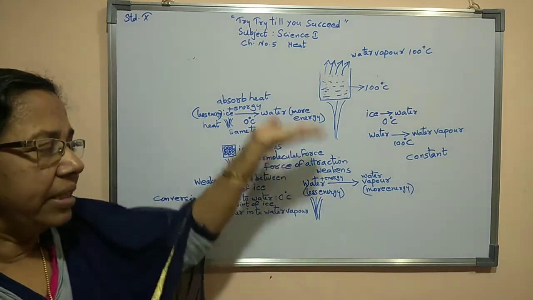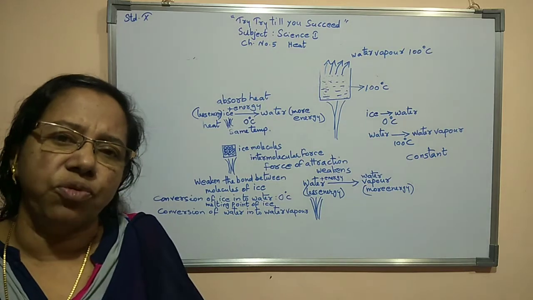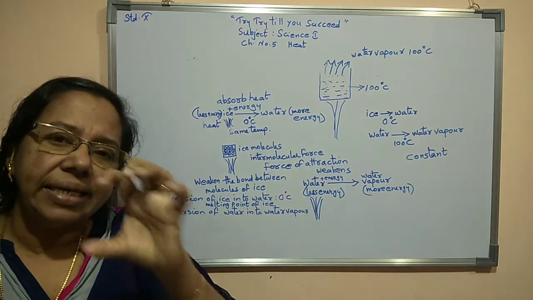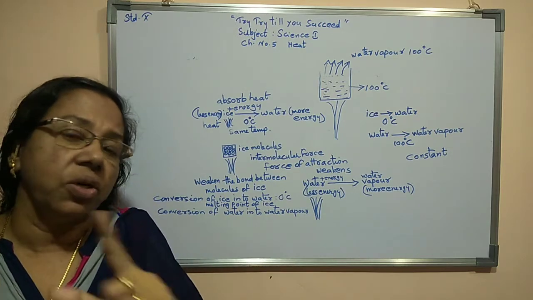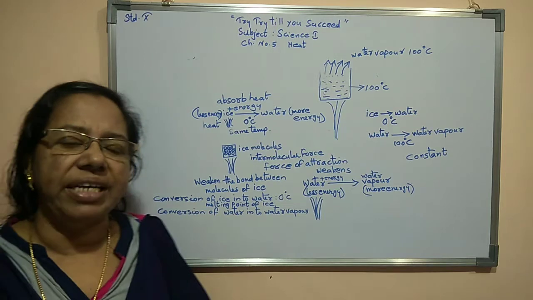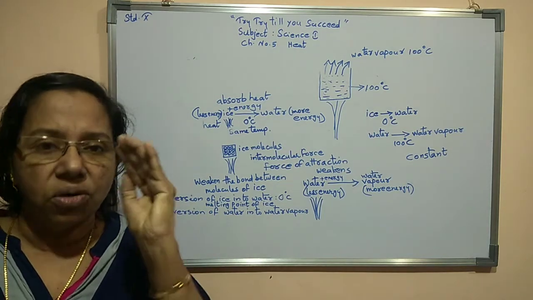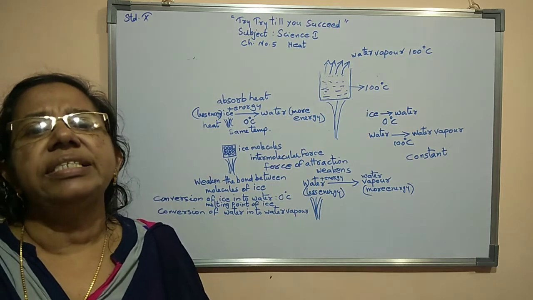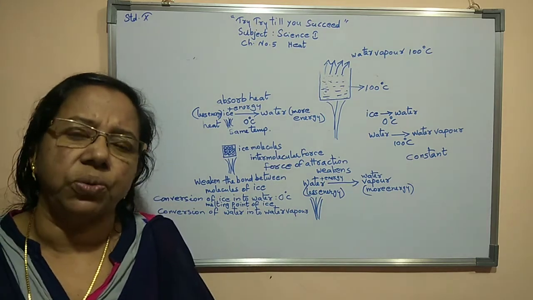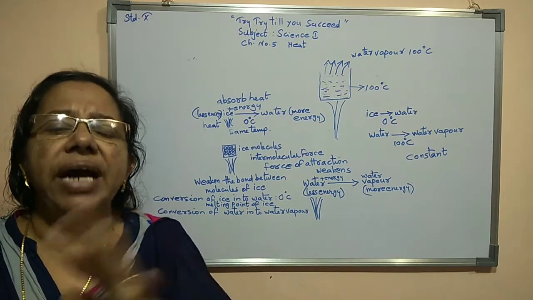As and when we supply heat to the ice, slowly ice transforms to water. So we can say that the ice melts there, at 0 degrees Celsius. So what is the melting point of ice? The melting point of ice is 0 degrees Celsius. The constant temperature at which ice converts to water is known as the melting point of ice.